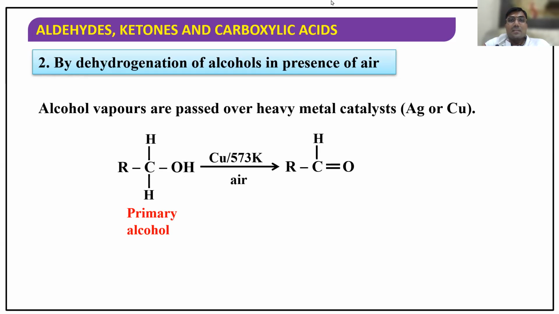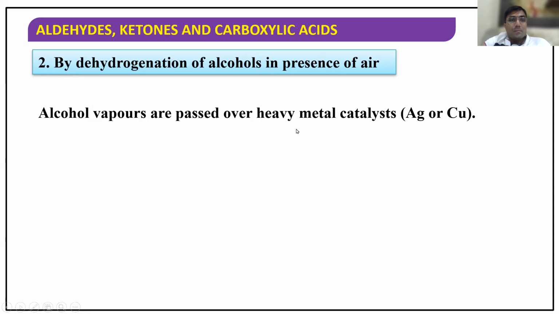So here you can observe clearly, H2 is removed. Agreed. Dehydrogenation takes place. Dehydrogenation is nothing but removing hydrogen, which is nothing but oxidation only. So this is one of the oxidizing agents, I mean to say. Similarly, secondary alcohol is converted into ketone.